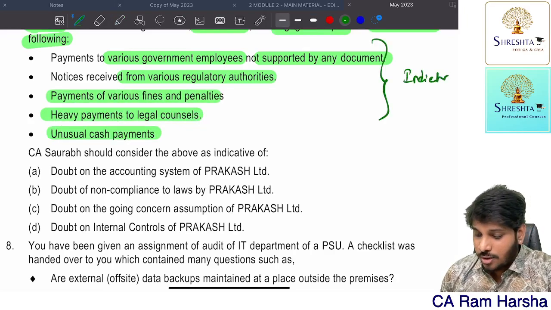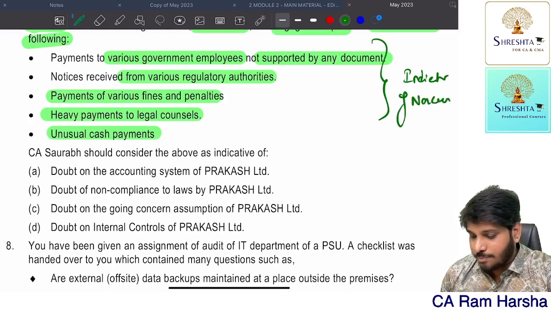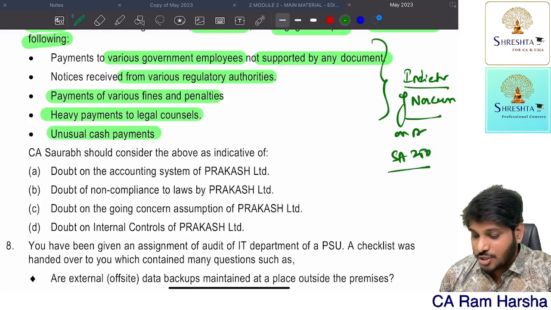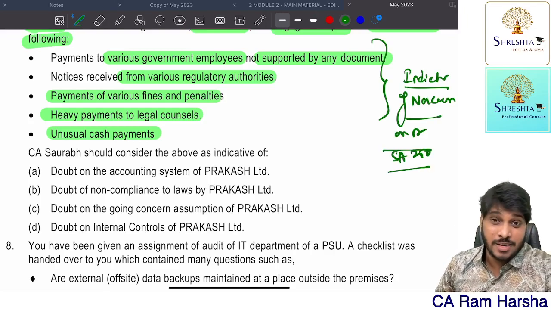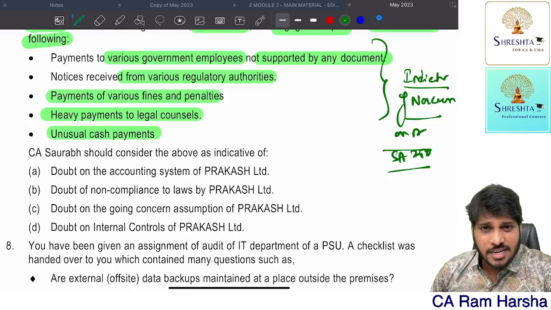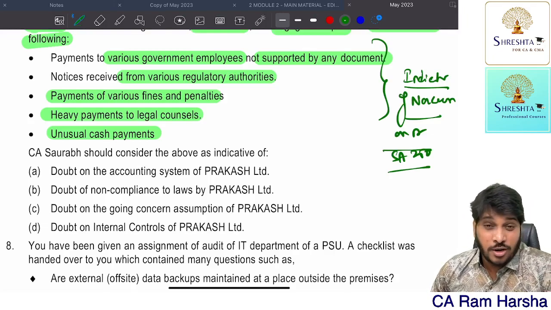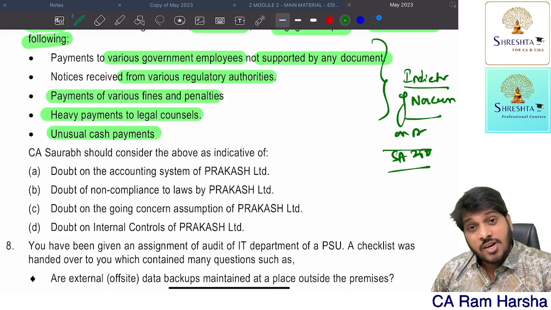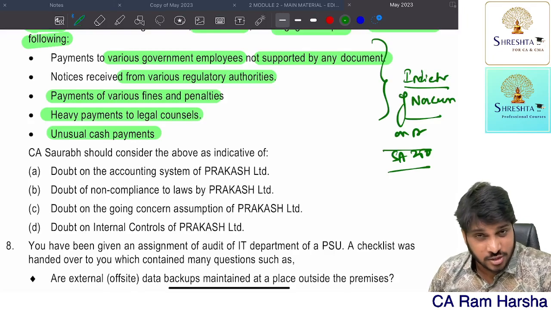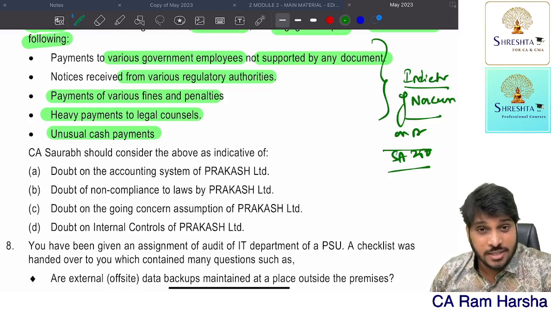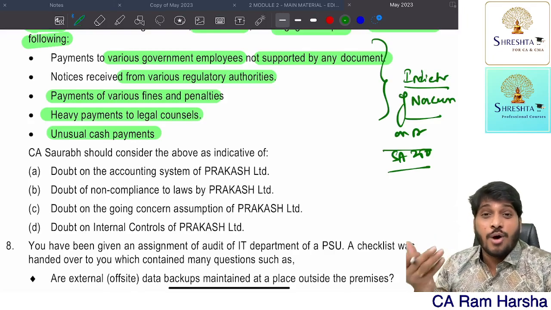These are all indicators of non-compliance as per SA 250. When the auditor identifies any indicators of non-compliance, the auditor has to investigate those indicators and see whether there is any severe non-compliance. If there is any non-compliance, whether the same has been disclosed in the financial statements. If the same has not been disclosed in the financials, the auditor has to modify the opinion.